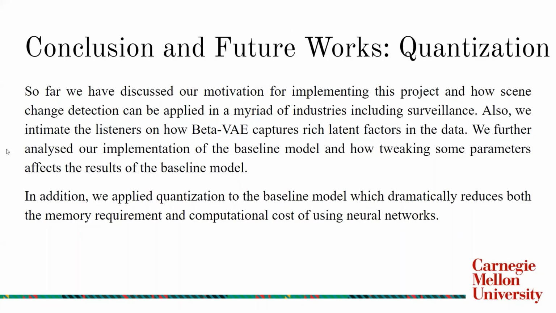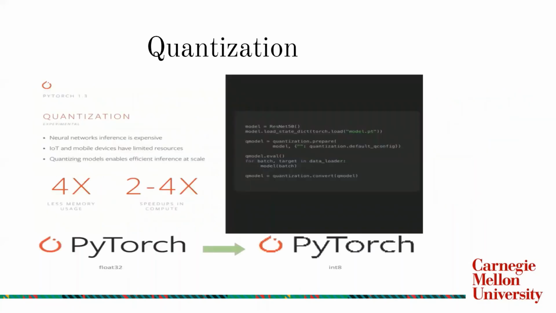So far, we've discussed our motivation for implementing this project and how scene change detection can be applied in areas of industry. Also, we informed our listeners on how Beta VAE captures rich latent features in our data. In addition, we tried applying quantization to the baseline model to compare any improvement in terms of model size, compute time, and performance. Our motivation for applying quantization is simply that deep learning techniques are compute intensive.